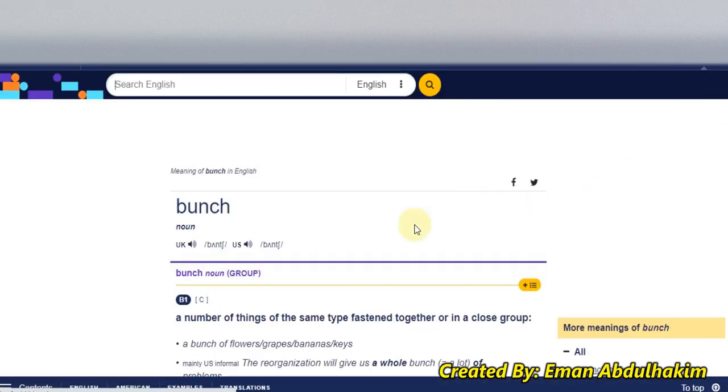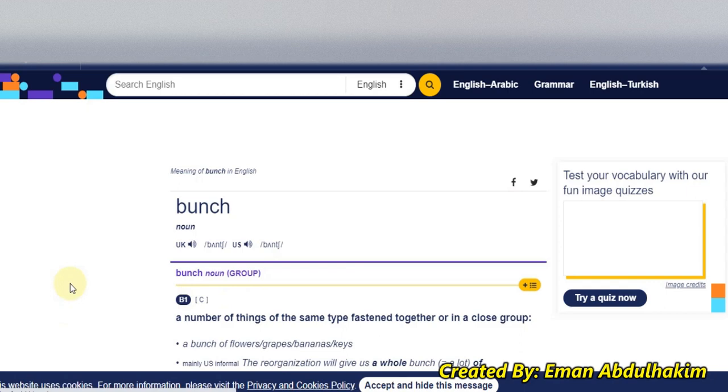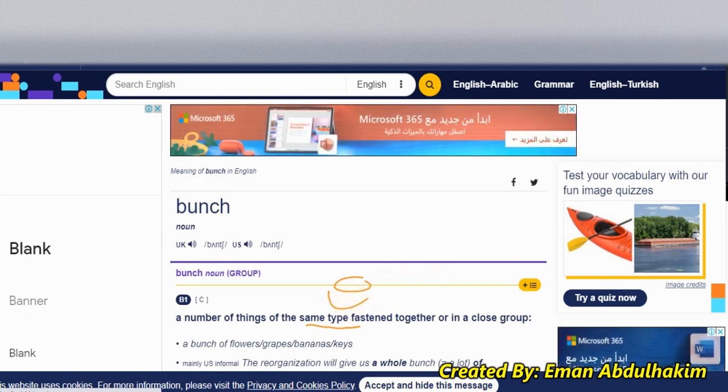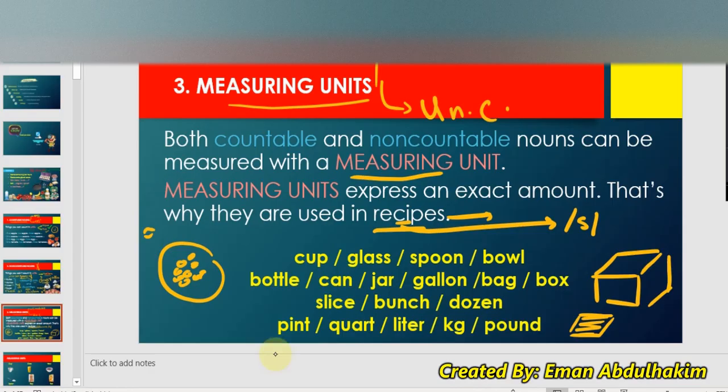Okay, let's go see what they're saying. A bunch means, okay, can you see it? A number of things of the same type fastened together in a close group. So they have to be the same type, things that are together, grouped together, like flowers, like grapes, a bunch of logs, a bunch of wood. Okay, Thani? So this is a bunch. Okay, let's go back to our lesson.